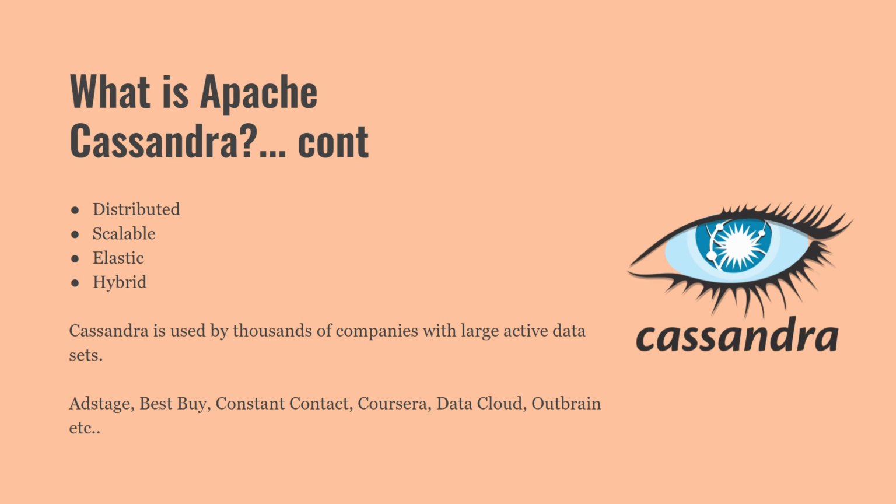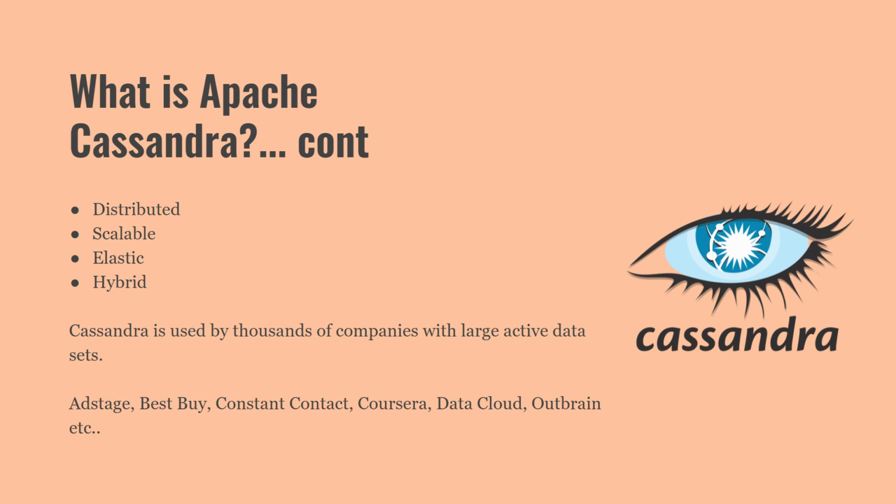Zero copy streaming makes it up to 5 times faster, and without vnodes it gives a more elastic architecture, particularly in cloud and Kubernetes environments. Hybrid is the last feature of Apache Cassandra.